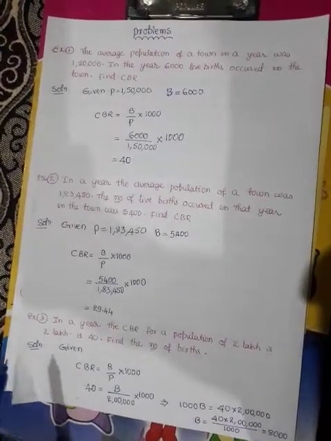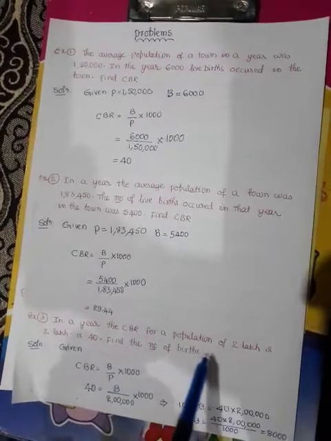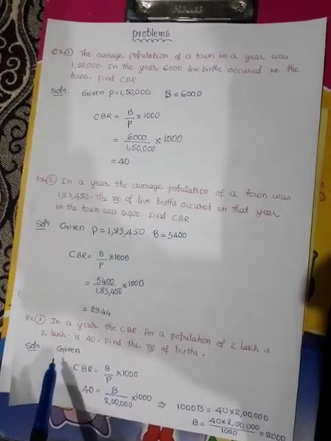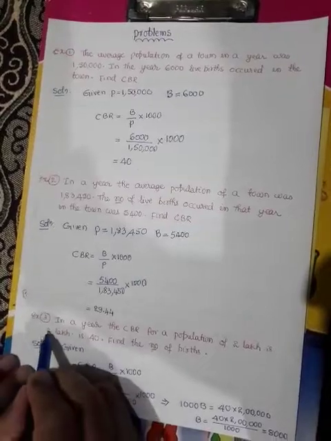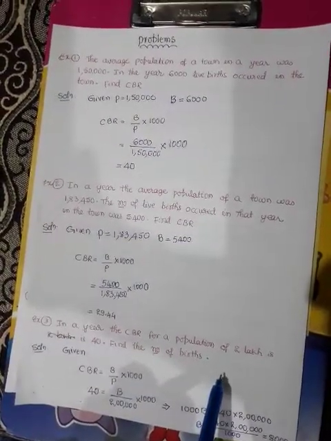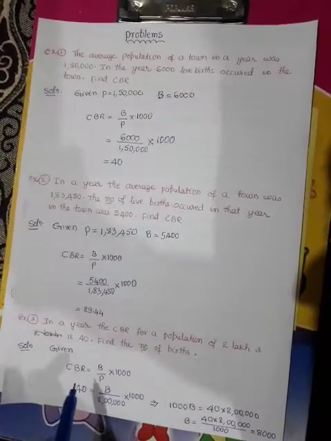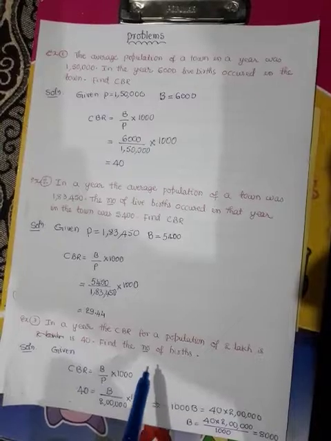Now example number 3. In a year, the CBR for a population of 2 lakh is 40. Find the number of births. Here CBR is given, population is given. What if we have to calculate the number of births?